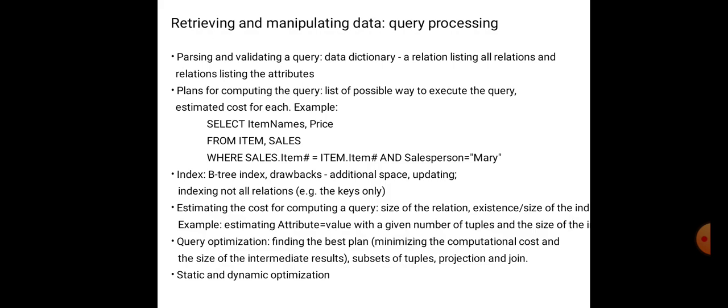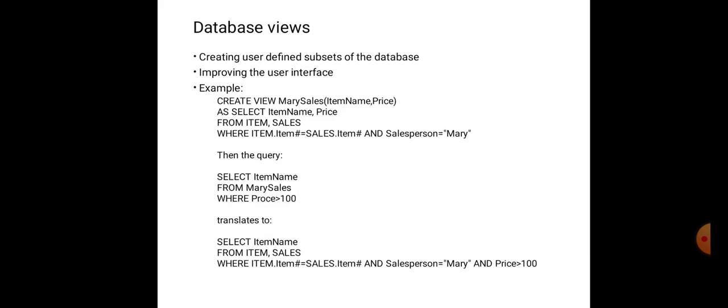Mary. Indexes, actually B-tree indexes, are used. Drawbacks: additional space and updating. Indexing is not done on all relations. Estimating the cost for a query: computing a query, the size of the relation. Query optimization is used for finding the best plan, with subsets of tuples, projection and join operations. Static and dynamic operations are done in retrieving and manipulating the view.